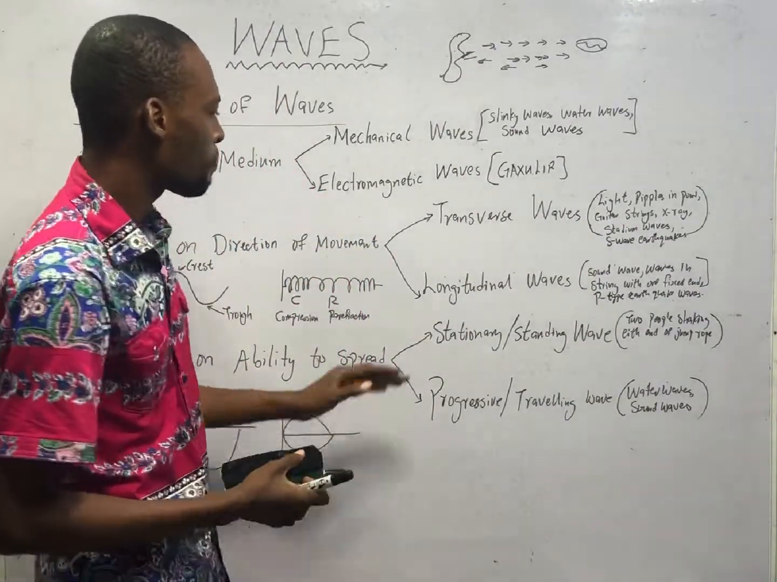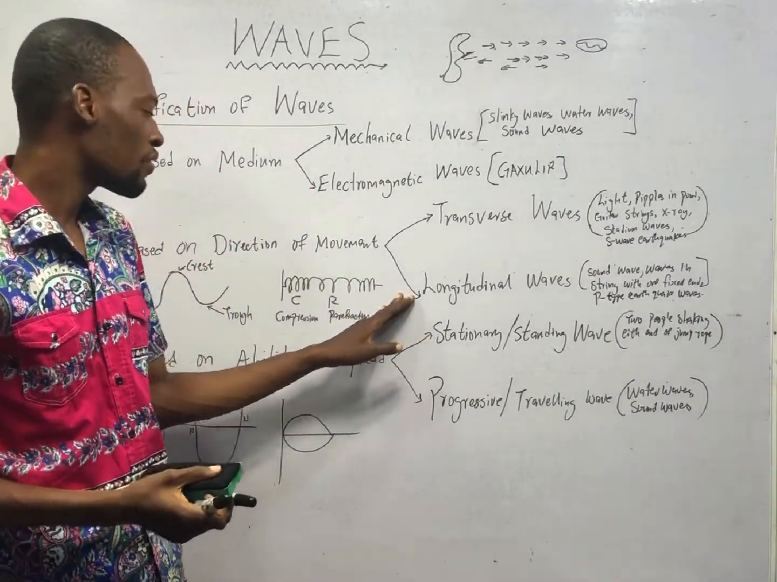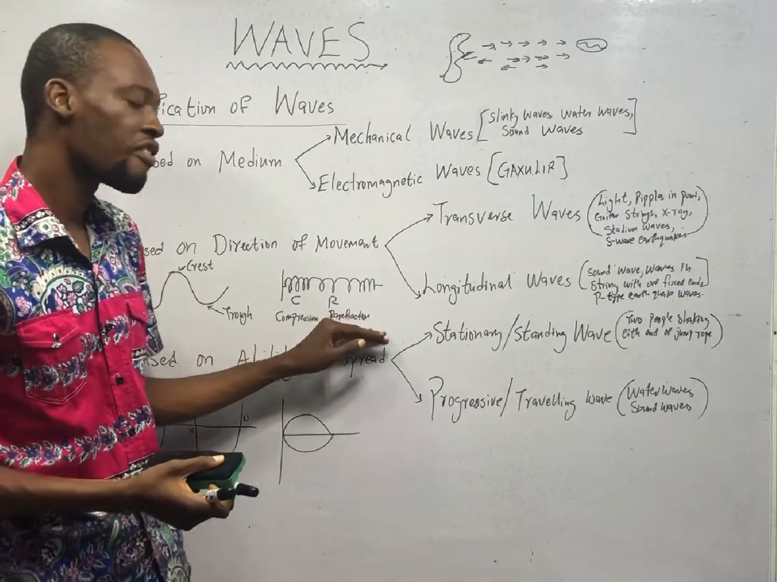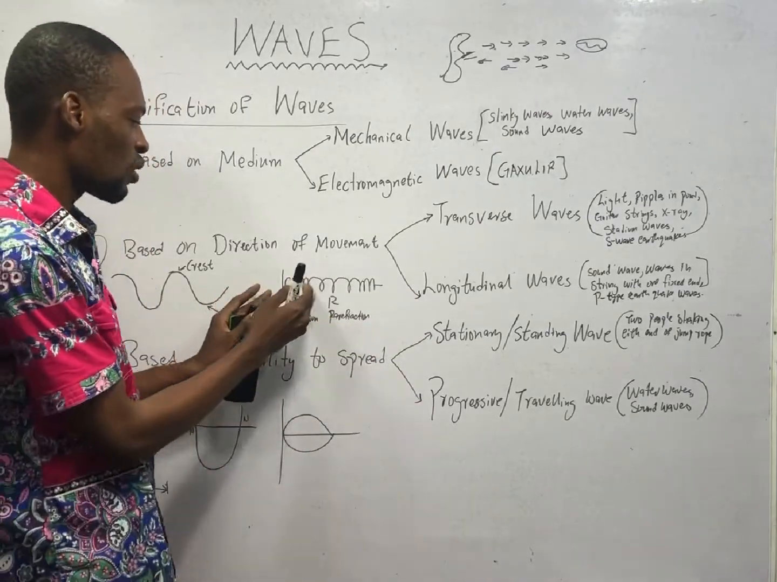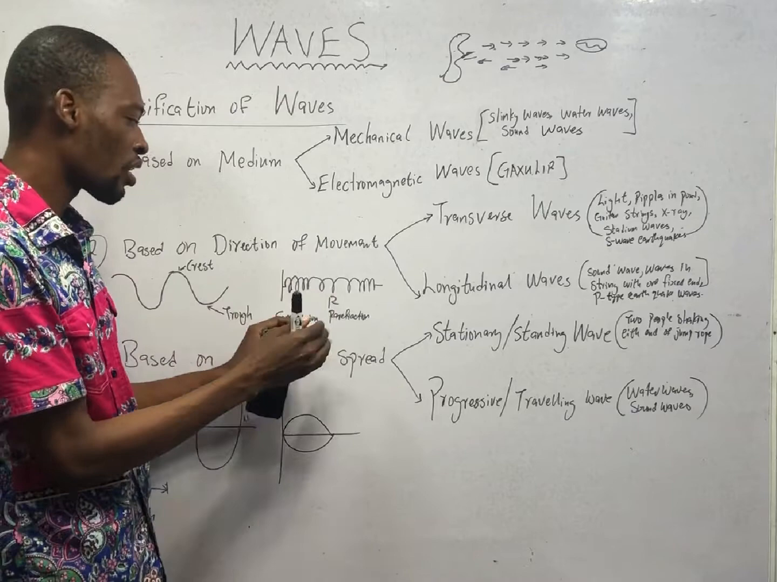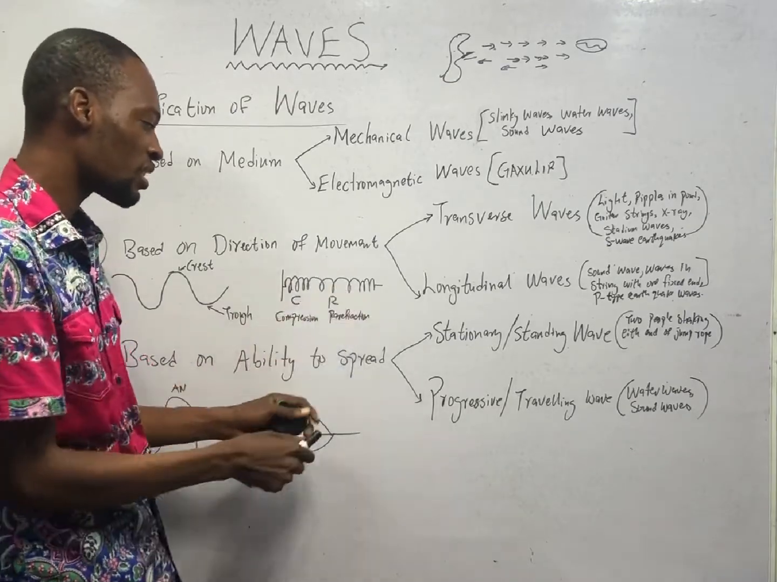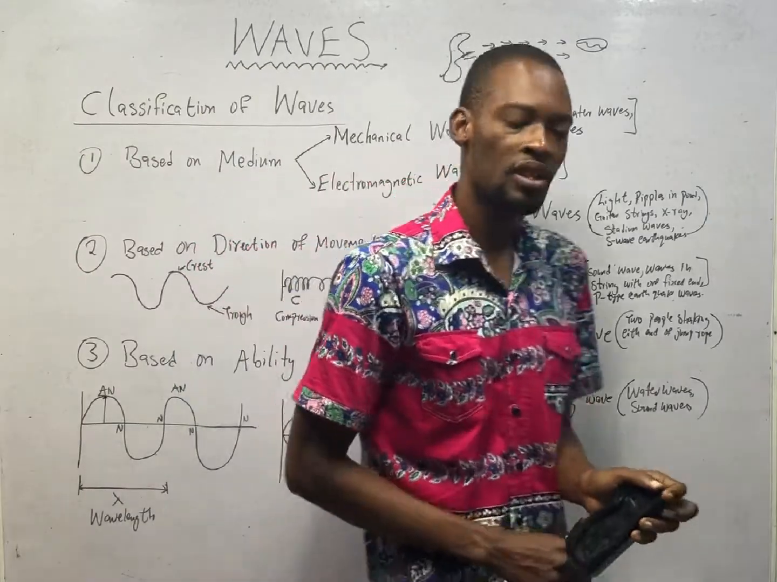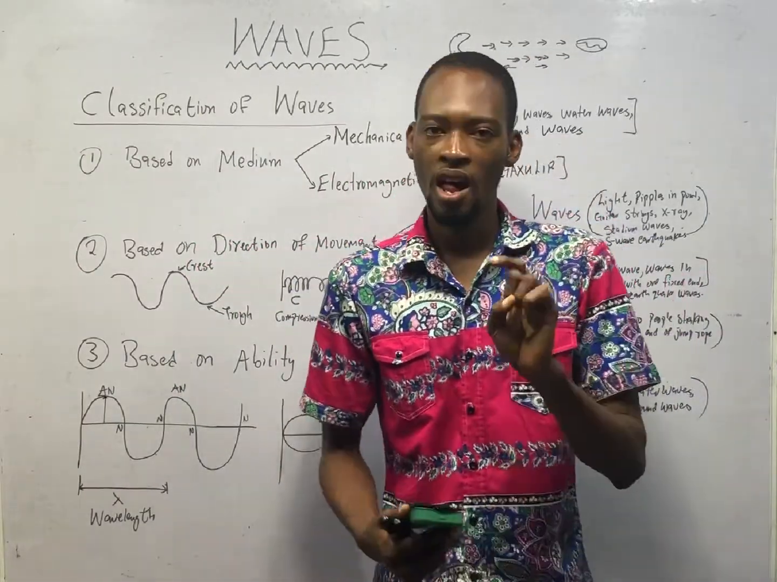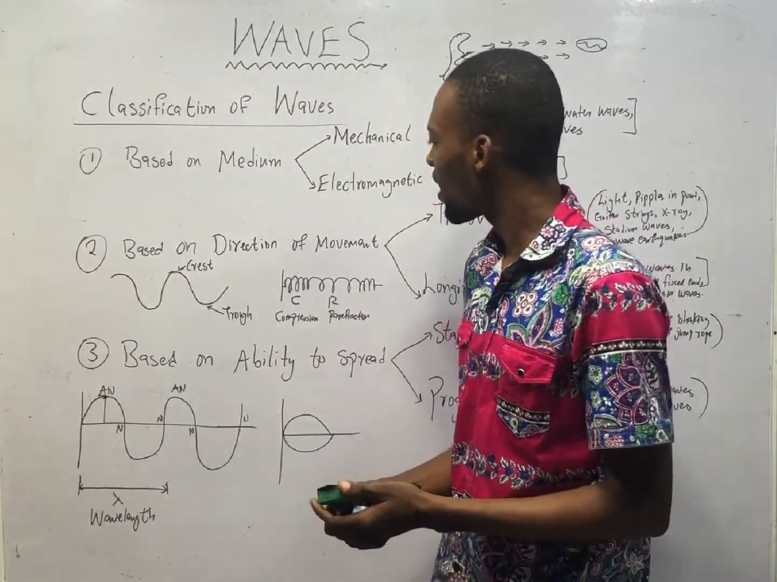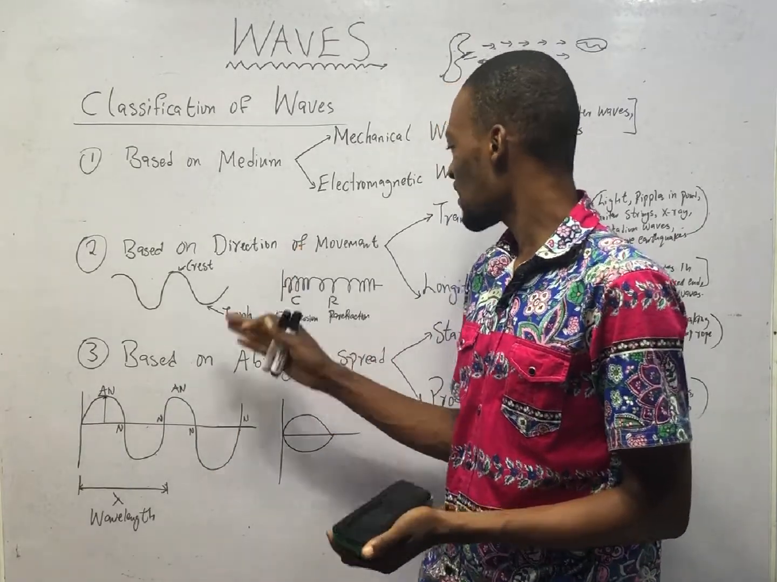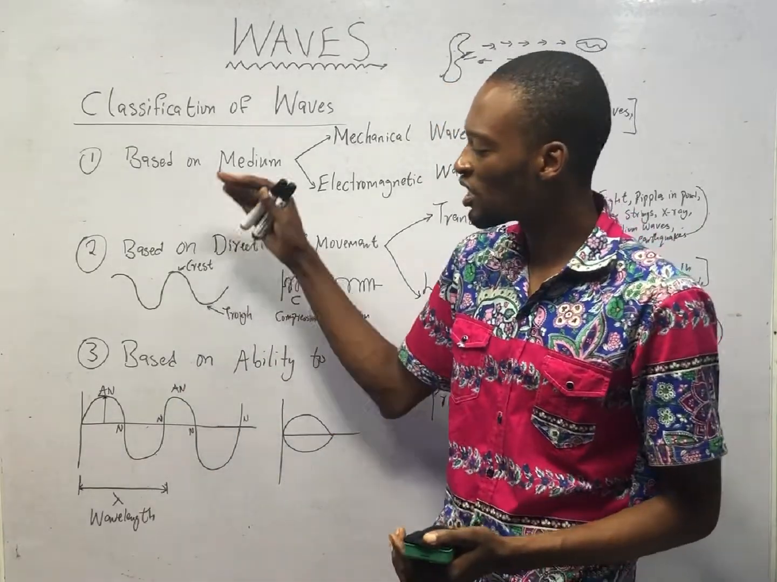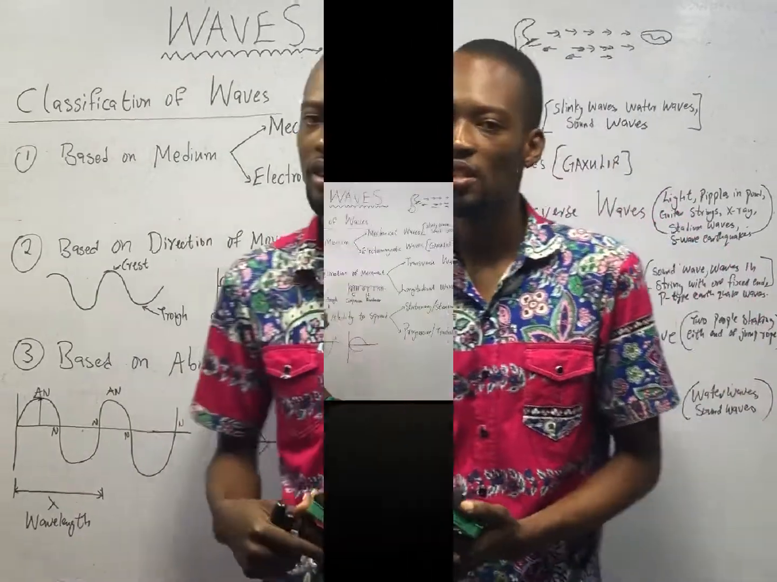Meanwhile, the parts of longitudinal waves are compression and rarefaction. Compression, you see, where the particles are more together. Rarefaction, where there's a little bit of space. So if I ask you, what are the parts of longitudinal waves? You say compression and rarefaction. What are the parts of a transverse wave? Crest, the highest point, and trough being the lowest point.